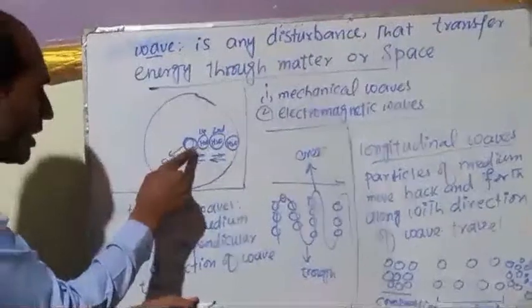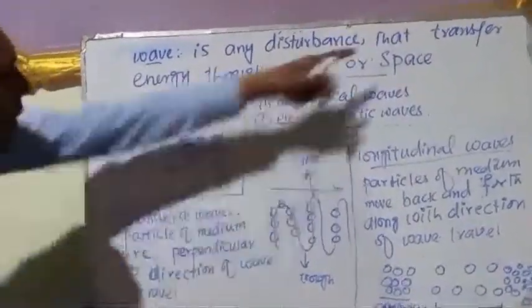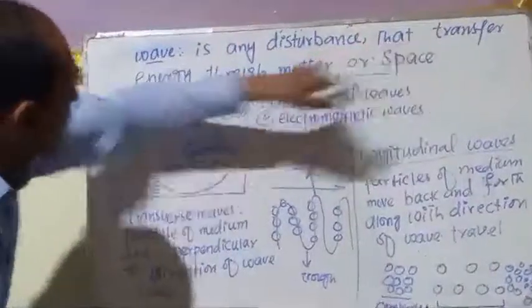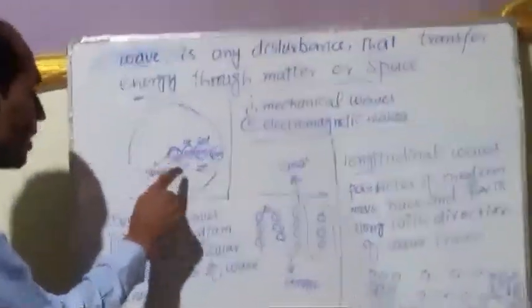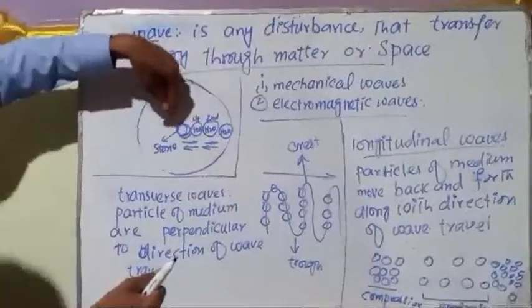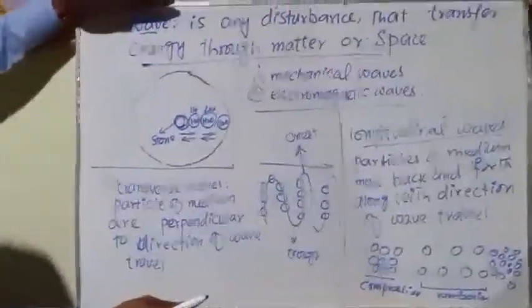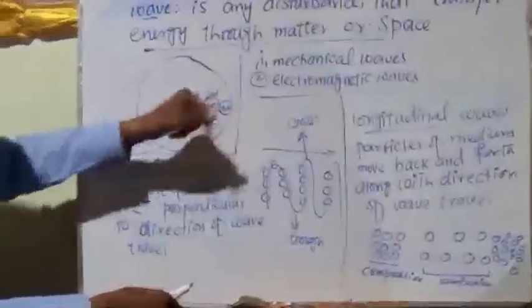So the wave that has been created in this water is a disturbance, and this disturbance has transferred energy from particle to particle in this medium. So the wave is created in the water due to the particle vibration and the energy has been transferred from particle to particle. So this is the definition of waves. It means that a wave is a disturbance in a material medium.